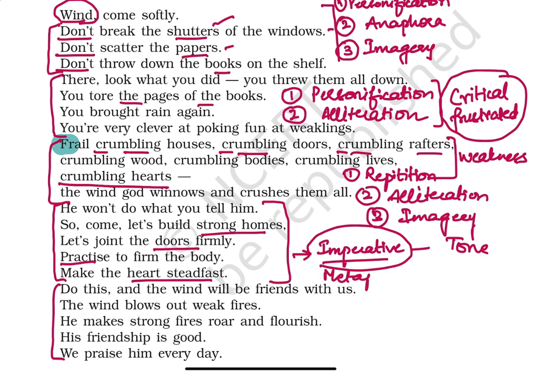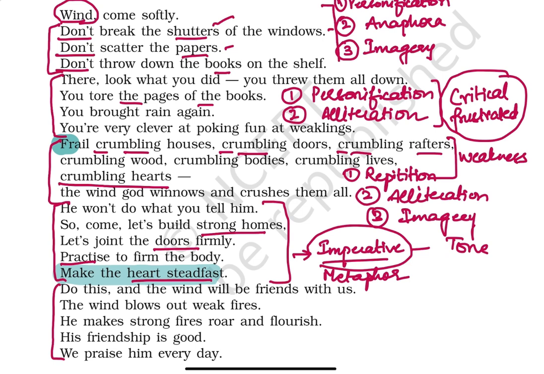Now metaphor is another device that is used here. And where are we going to identify this device? Make the heart steadfast. So we have used this line to identify the poetic device metaphor. I hope you know the device metaphor. Metaphor is a device in which we indirectly compare something. Let me give you an example.